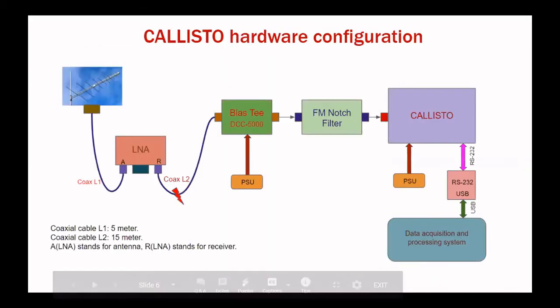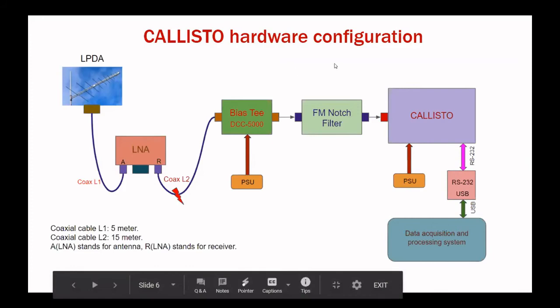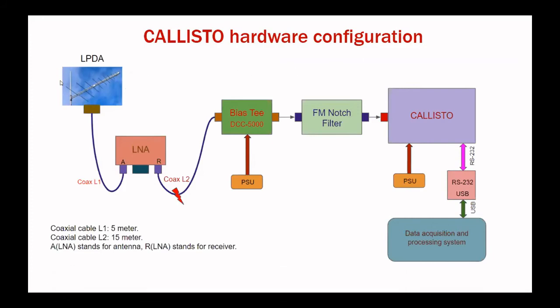So here you can see this is the Callisto hardware configuration. Here, as I explained, the log periodic antenna is connected to a low noise amplifier. By amplifying the signal, it goes to the bias T. Actually, the bias T is providing power to the low noise amplifier.